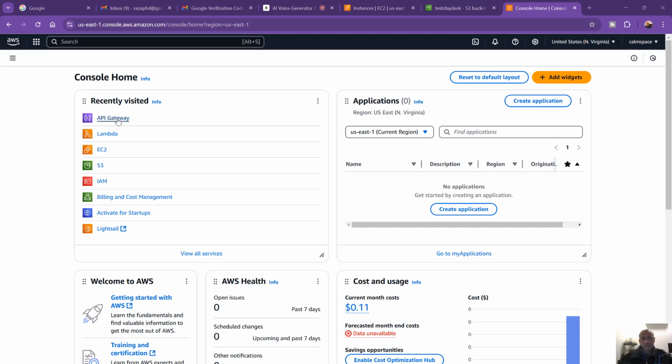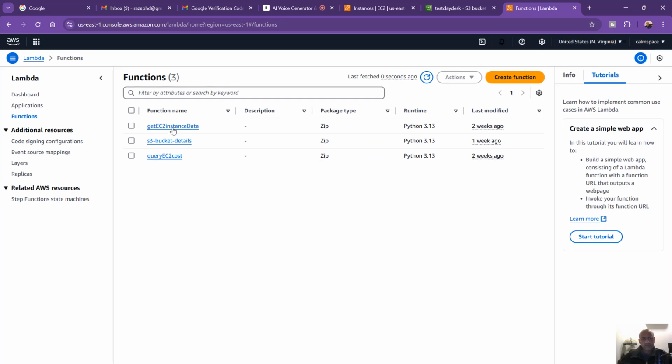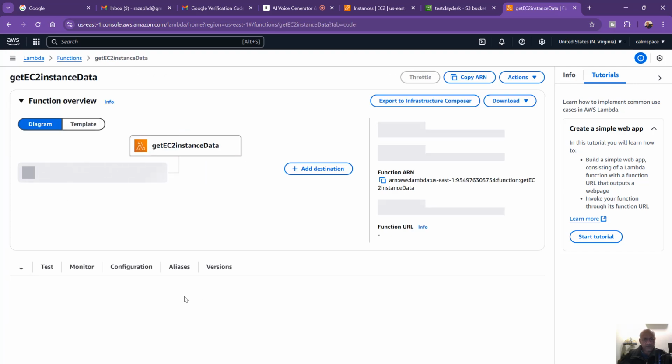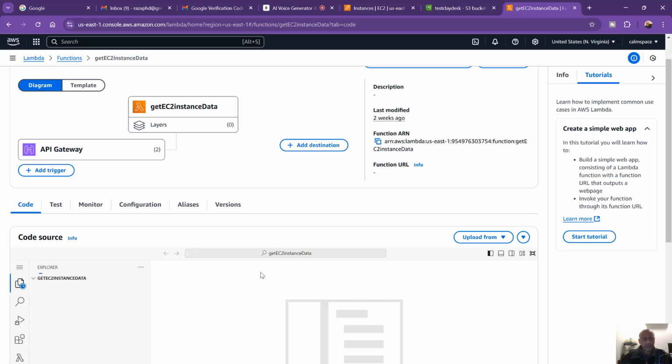So for this simple exercise, what I did was open up Lambda and write some Lambda functions, right? For example, the get EC2 instance data function, and I'm going to show you the function here. So you can take a look at this code also. And if you need the code, let me know in the comments down below. We'll provide this code, no worries.